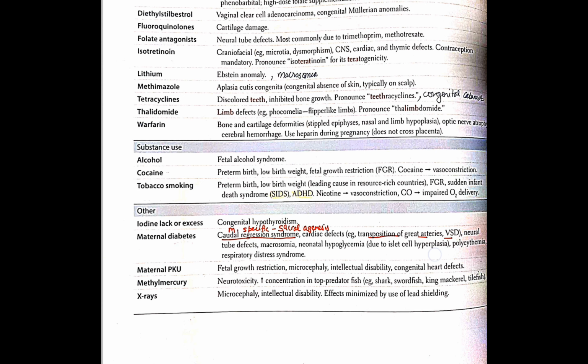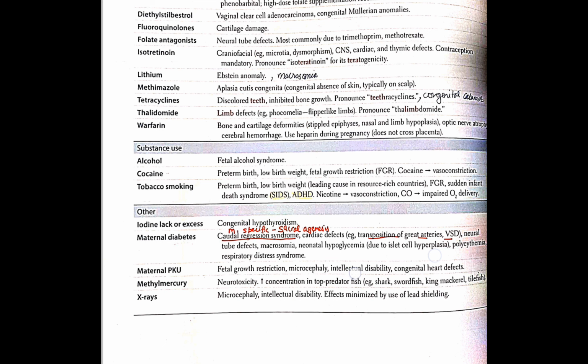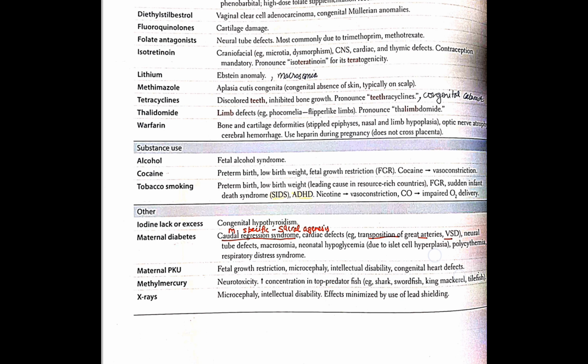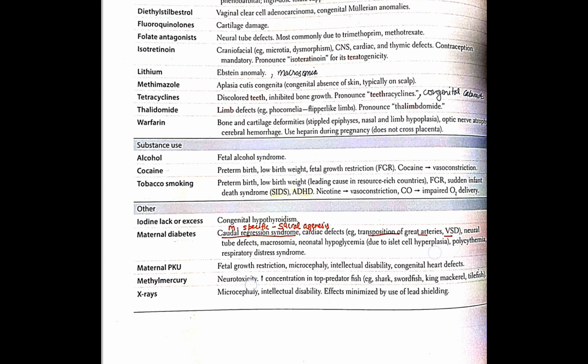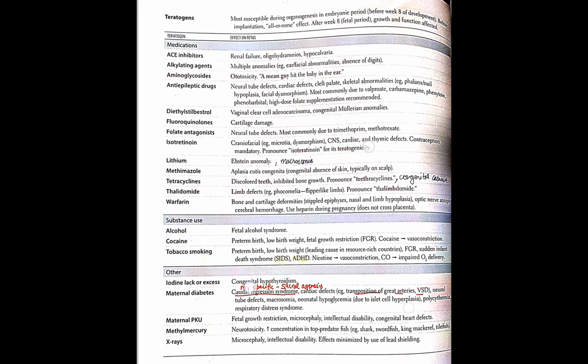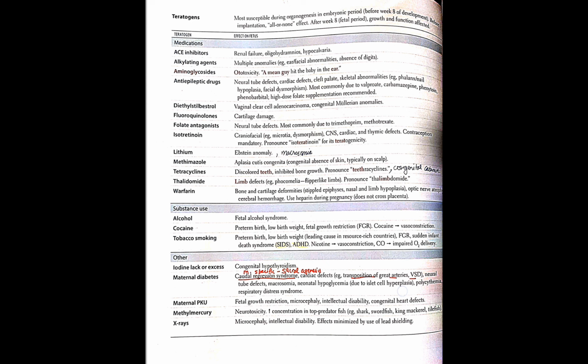Maternal phenylketonuria causes fetal growth restriction, microcephaly, intellectual disability, and congenital heart disease. Then methyl mercury causes neurotoxicity; X-rays cause microcephaly, intellectual disability. So those are the important things we need to remember about teratogens.